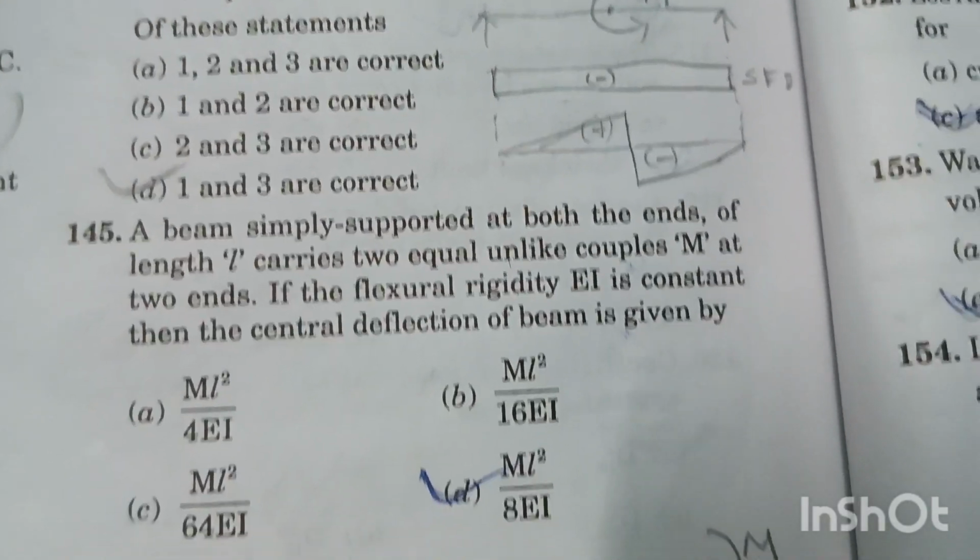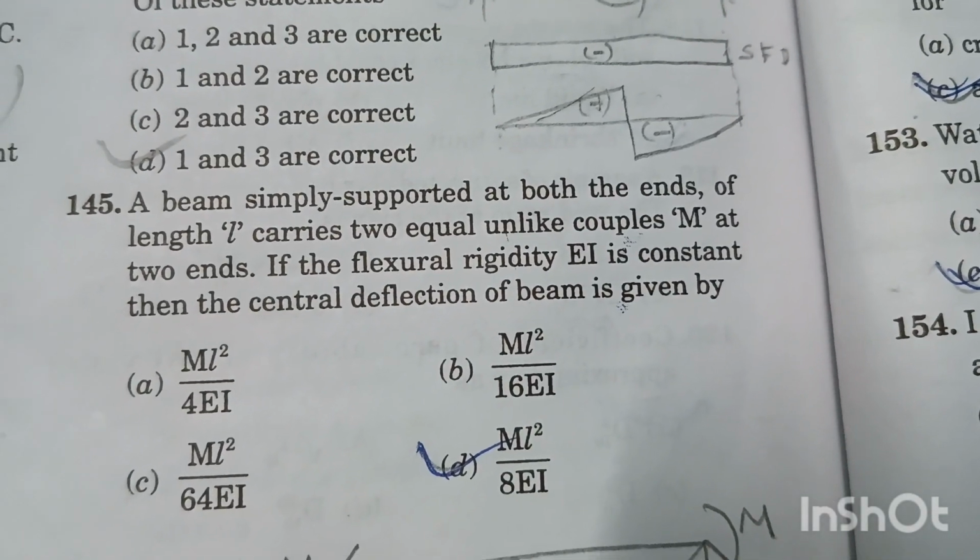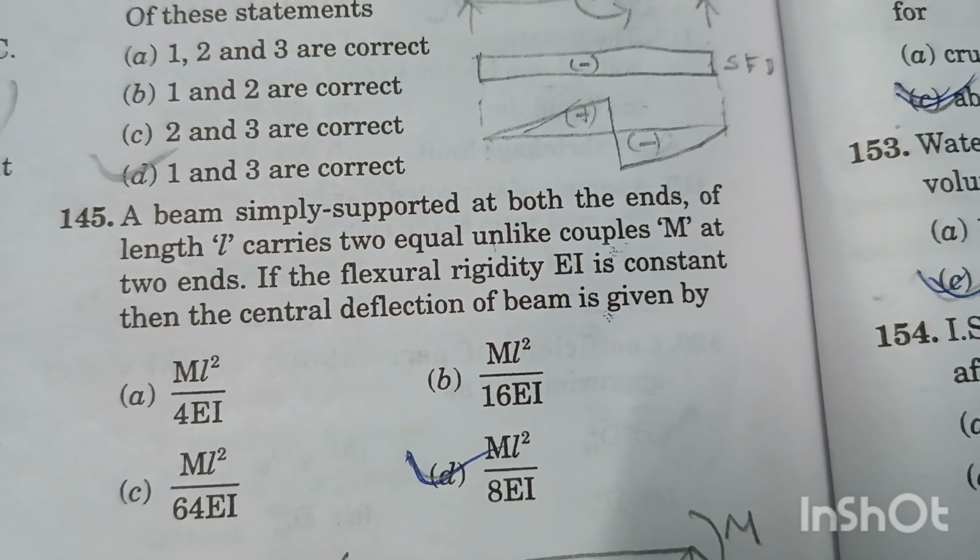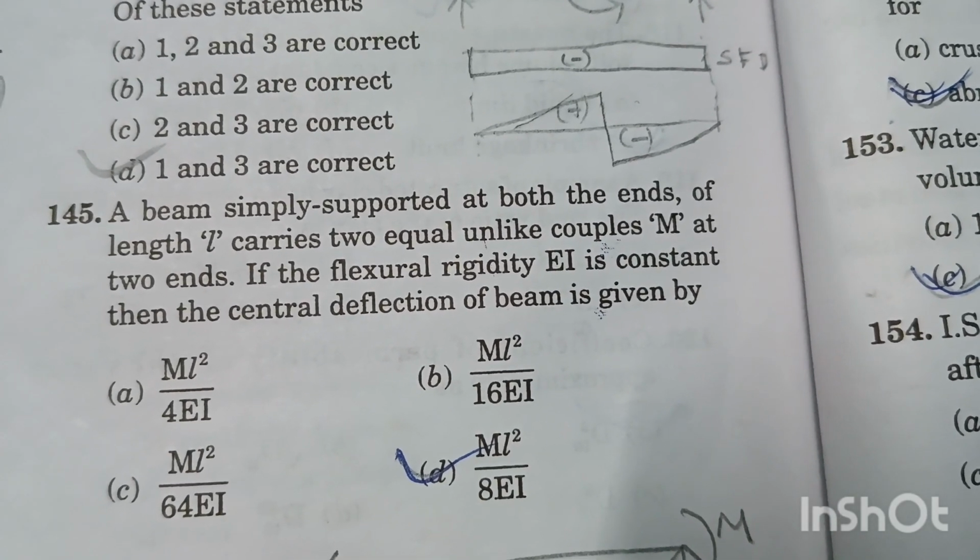Question number 145. A beam simply supported at both ends of length L carries two unequal unlike couples M at two ends.